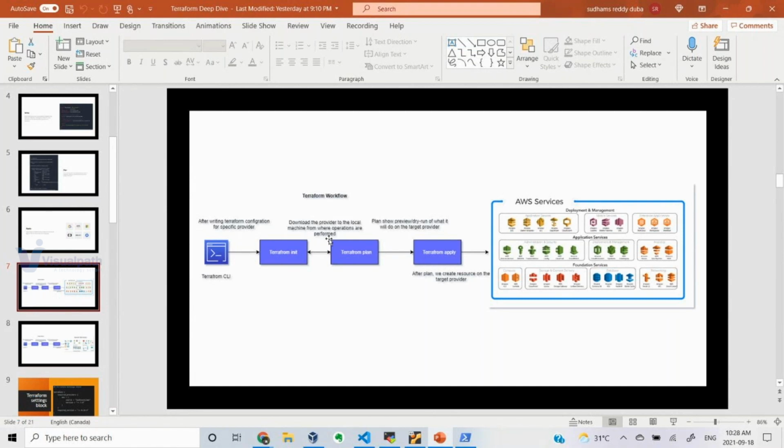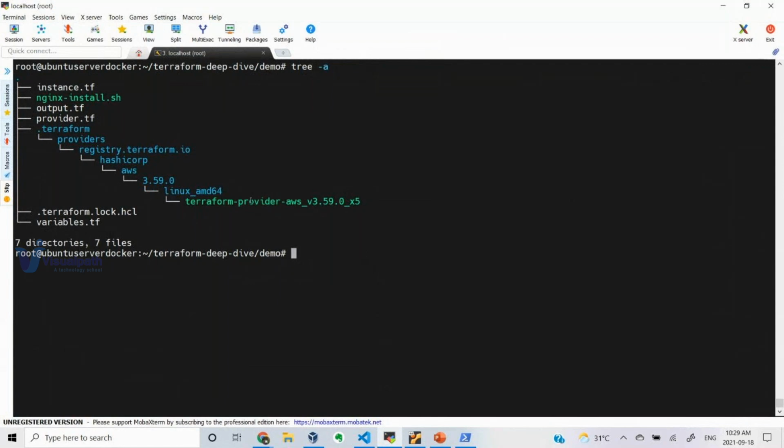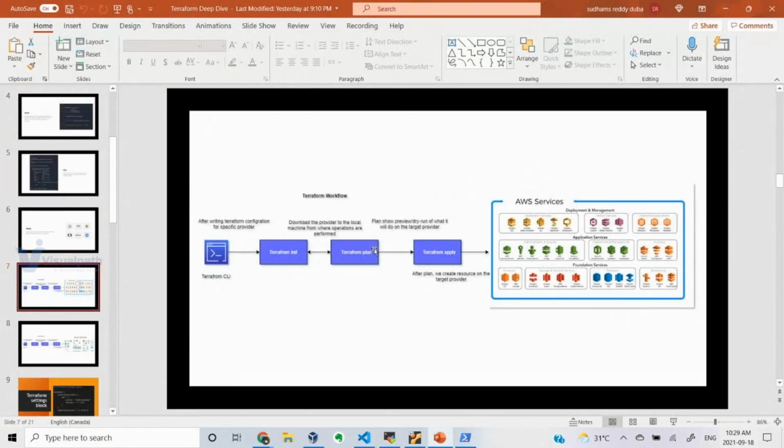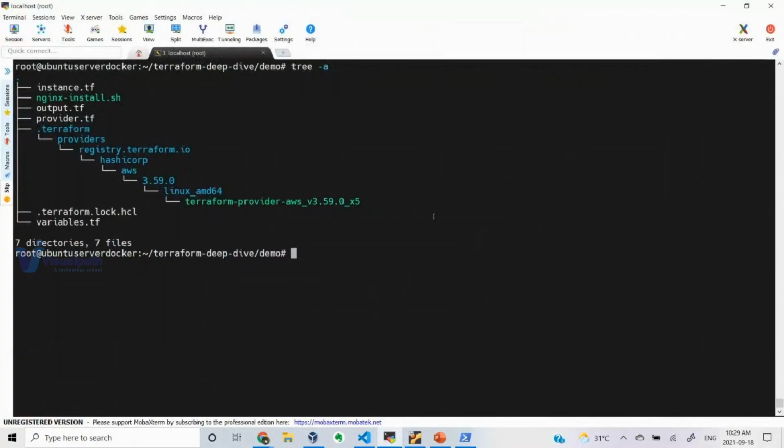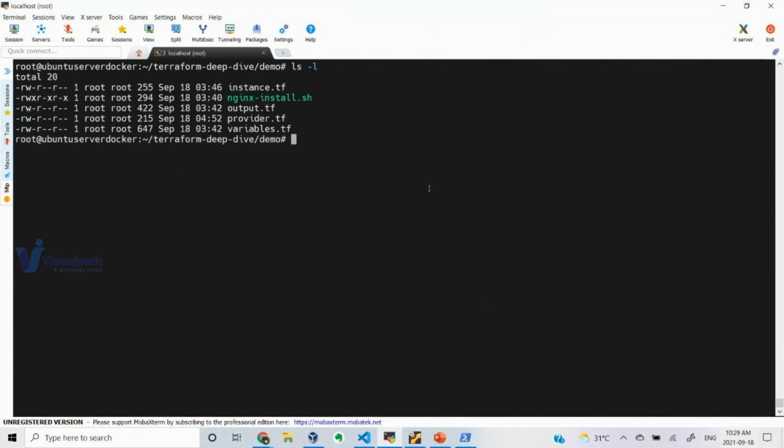Let's say I'm performing the operations from this local system, my Ubuntu machine, so here it will download my provider plugin. Once it is installed, I need to write my Terraform configuration files, for example how to create an instance, how to print the output values, and how to give input variable files.